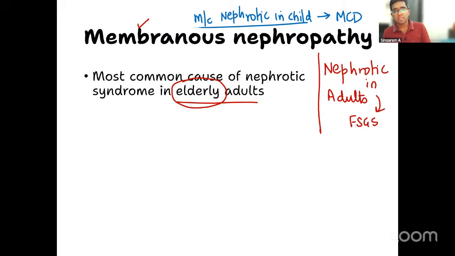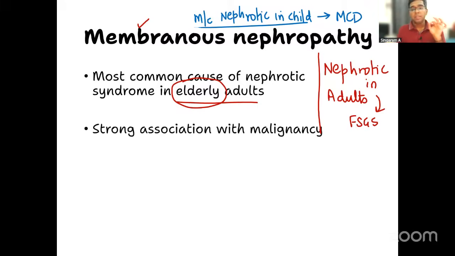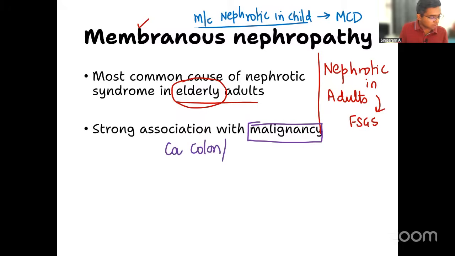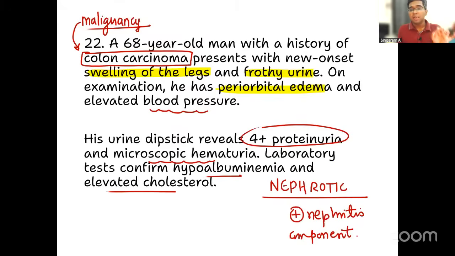Let me continue the discussion of membranous nephropathy. I just told you it is strongly associated with malignancies, usually solid tumors. Some of the tumors are carcinoma colon, carcinoma lung, and breast cancers. Even in this question, we had a predisposing factor in the form of carcinoma colon.